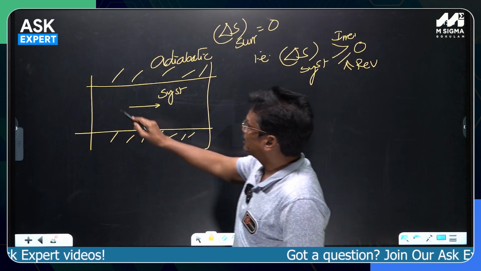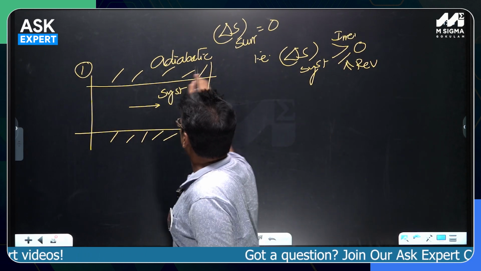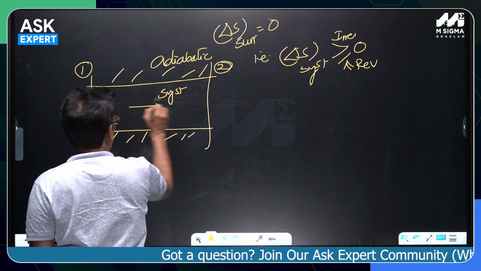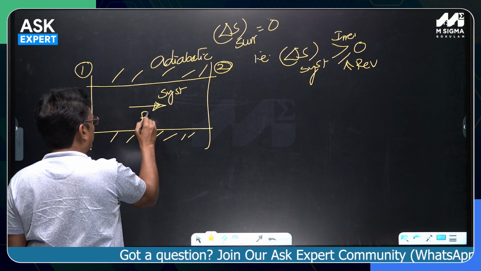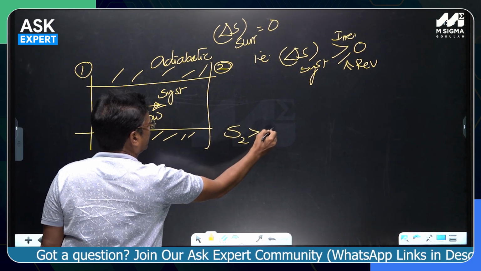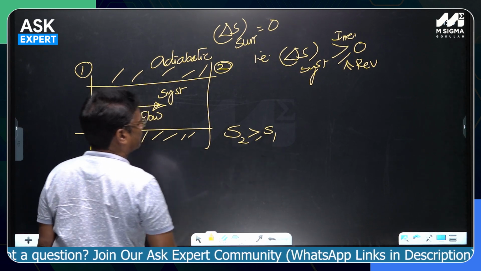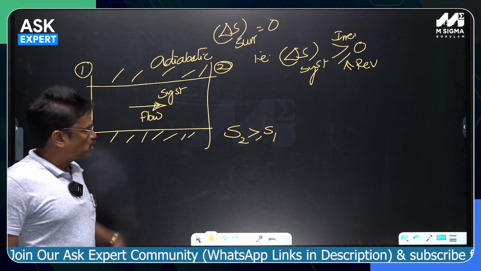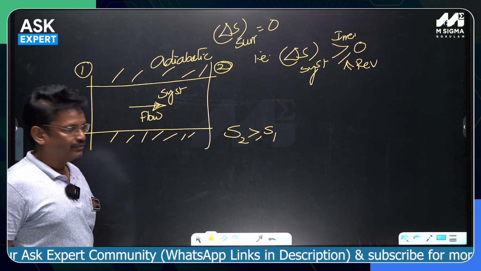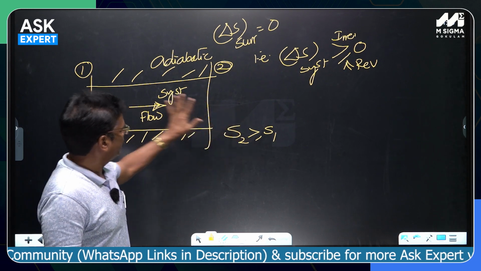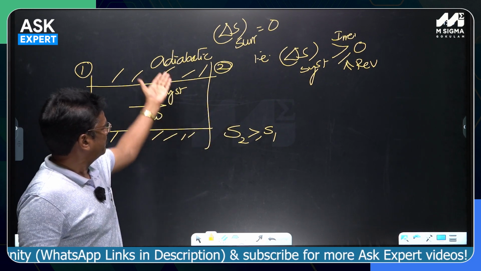Now, if we take this as one station and this as a second station, and the flow is happening from 1 to 2, in such a case, S2 will definitely be greater than or equal to S1. S2 will never be less than S1. If it is equal to S1, well and good, the process will be reversible adiabatic.